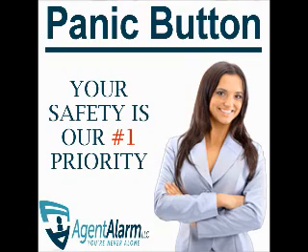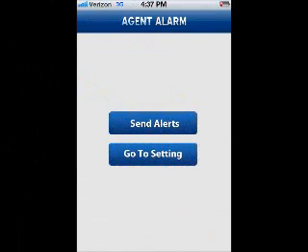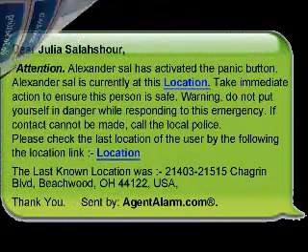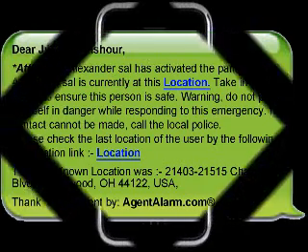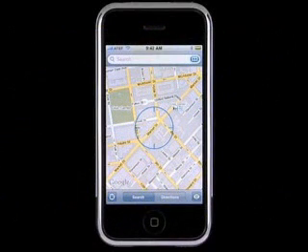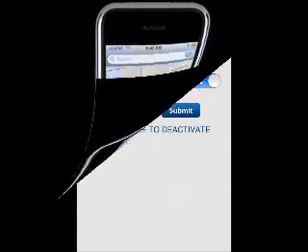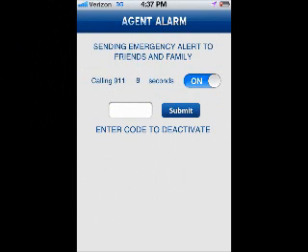Activating the panic button. To activate the panic button, simply click the Send Alerts button located on the Agent Alarm home screen. Once you've activated the panic button, your preset contacts are sent emergency text and email messages which contain your GPS location. Furthermore, once you've activated the panic button, an 8-second countdown to call 911 begins.